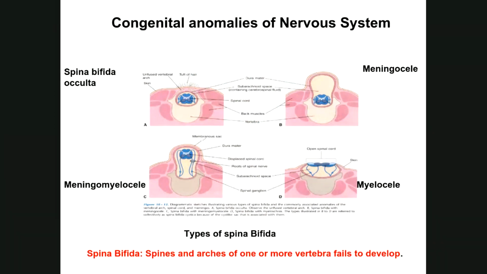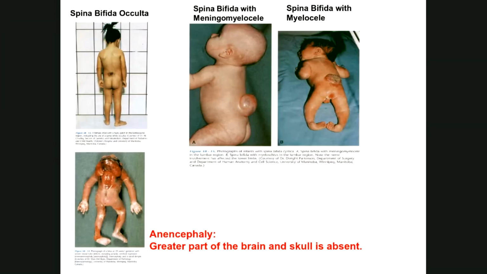These are the different congenital anomalies which are because of a developmental error of the spines of the vertebral column. Let's see the photo of this patient, how it looks. Just to give you an idea, I don't expect too much of these congenital anomalies except some basics, which I am showing you now. You can see this baby has black hair on the back, and this is the area where the spinal cord is just covered by the skin. This condition is known as spina bifida occulta. This one is the meningocele, and here the myelocele, where the spinal cord is open on the surface.